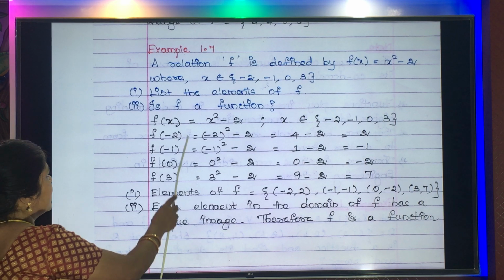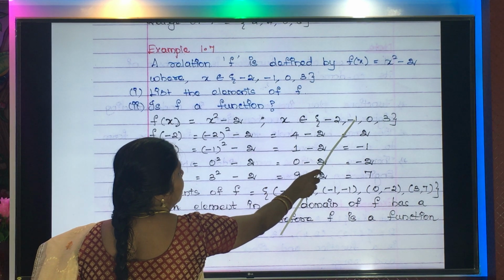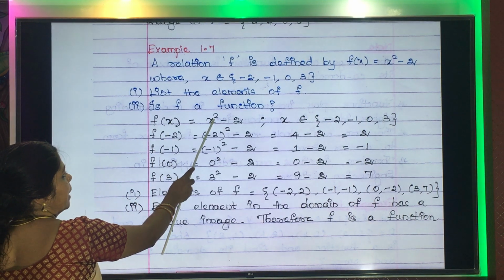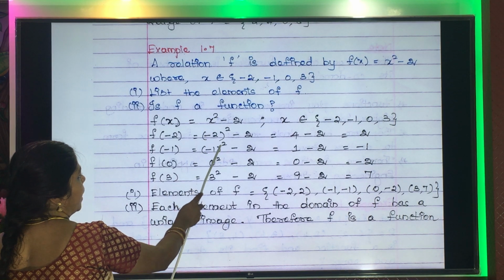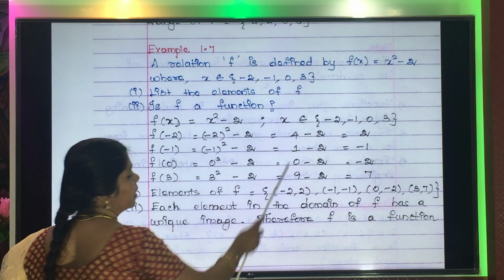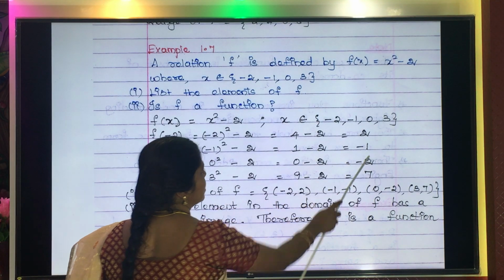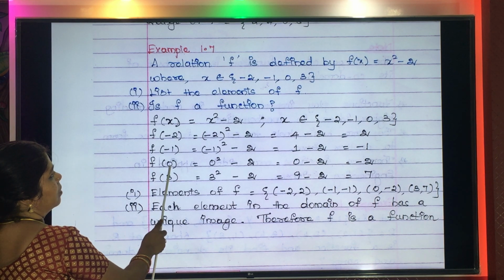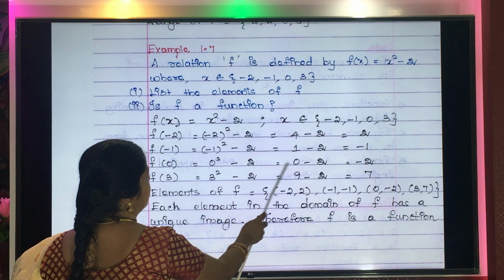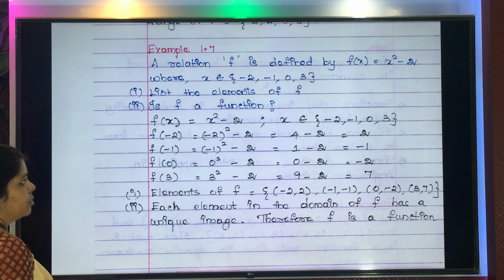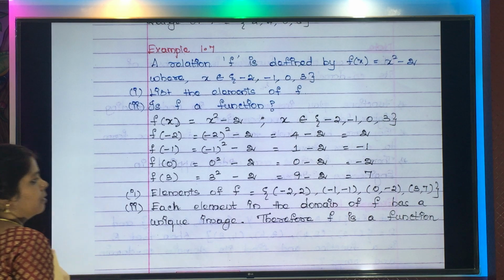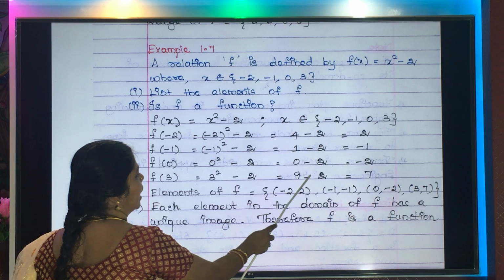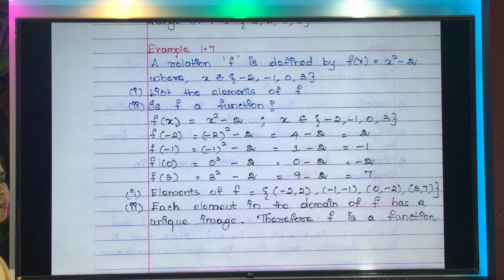Next, what is f of minus 1? Because the next element is minus 1 for x. So in the place of x you write minus 1. So when you write minus 1 here, what will happen? Minus 1 squared minus 2. What is minus 1 squared? It is 1. 1 minus 2, again it is minus 1. Now next, f of 0 will be 0 squared minus 2. 0 minus 2, the answer is minus 2. Last, what element you have here? 3. f of 3 will be 3 squared minus 2, which is 9 minus 2, that is 7.